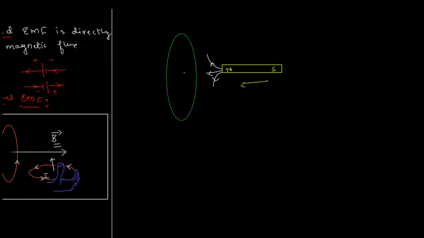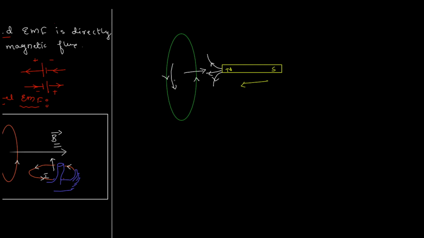So the field produced by the coil should be such that it opposes that changing flux, and this can happen only in one case, that the current is in this direction.